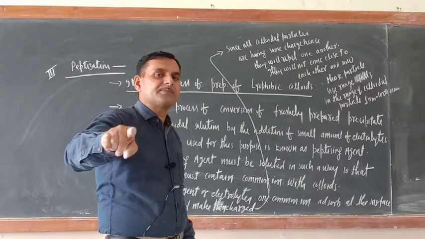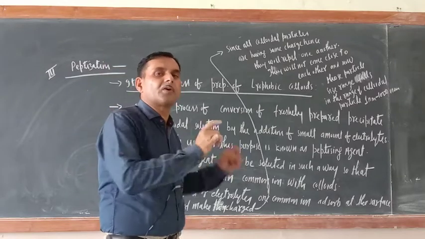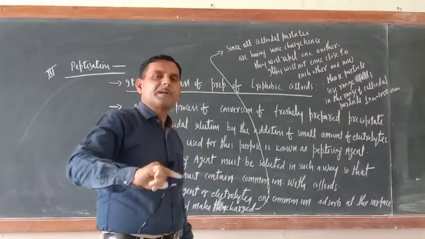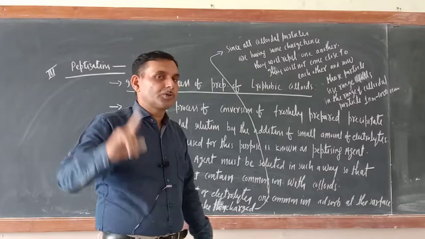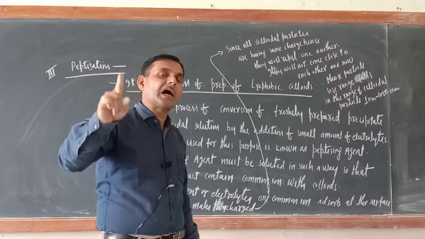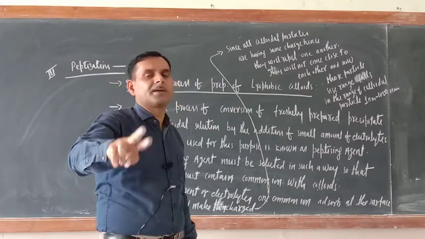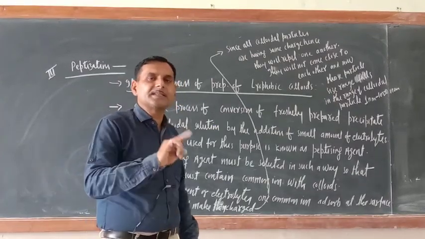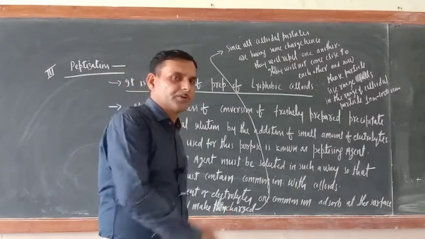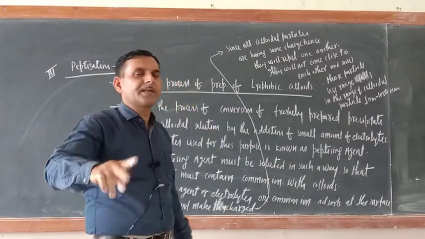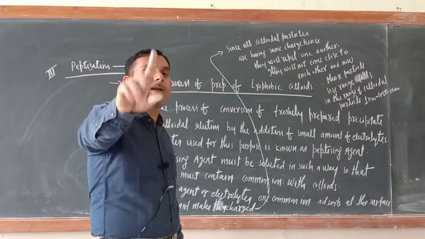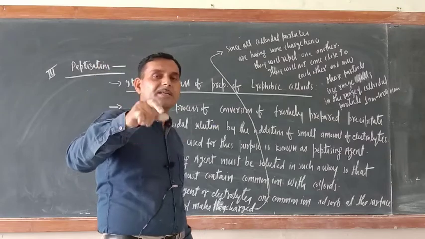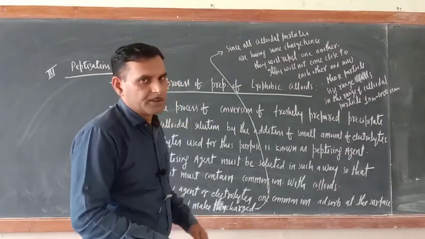You select an electrolyte in such a way that it must contain a common ion with the precipitate. So what are the ions here? Fe3+ and OH-. The electrolyte you select must contain at least one common ion, either iron ion or OH negative ion.